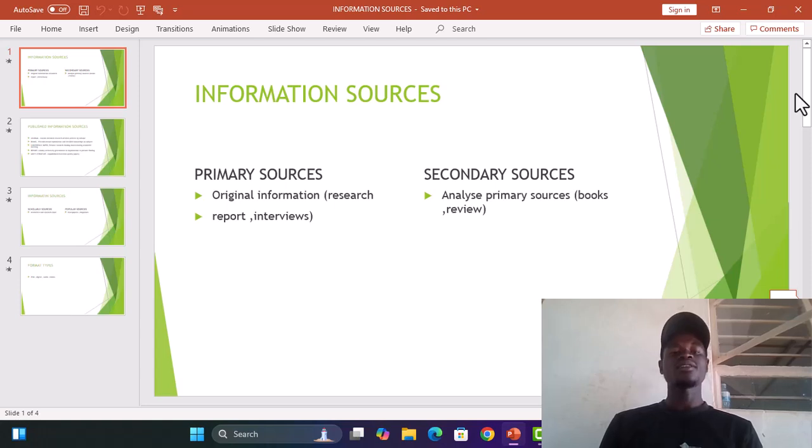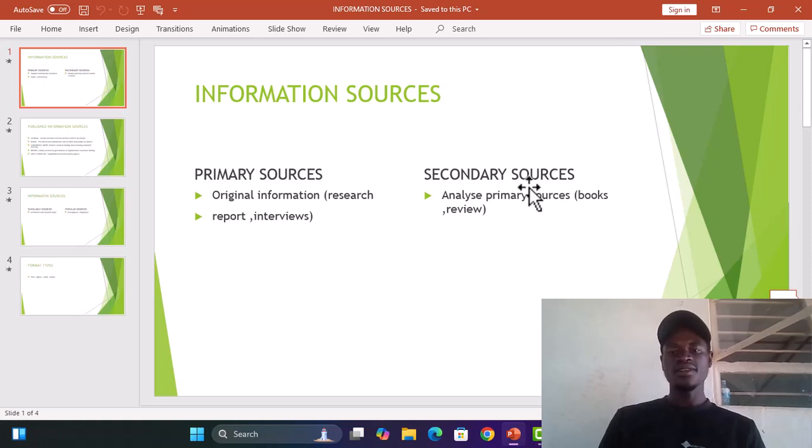Also, the report is the original source of information, and the interviews, because once you have got certain information, then you have to report it. That is the primary, because you're reporting what you have already got and confirmed that this information is like this, so it becomes the primary source of information.